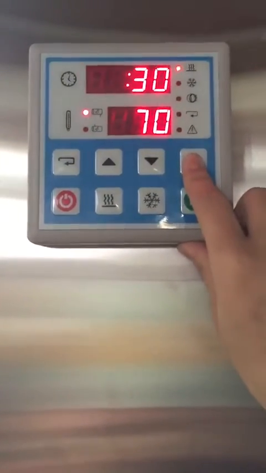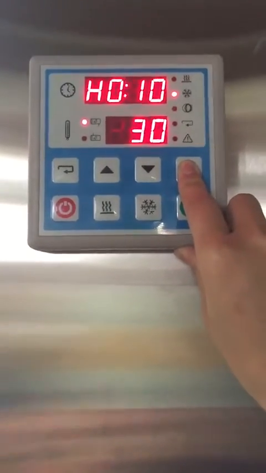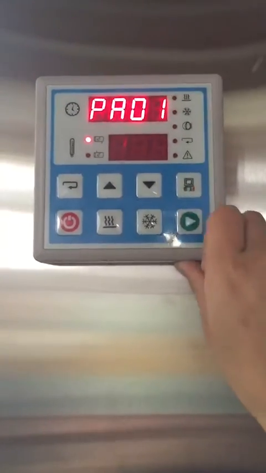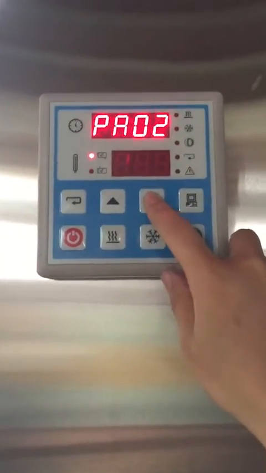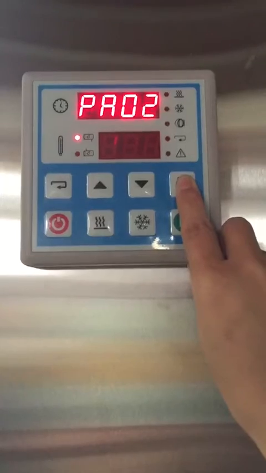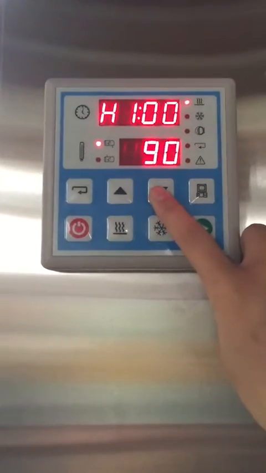This is drawing temperature. Keep it. Okay. If you want, go to program 2. Setting like this. Okay. Same like the program 1.